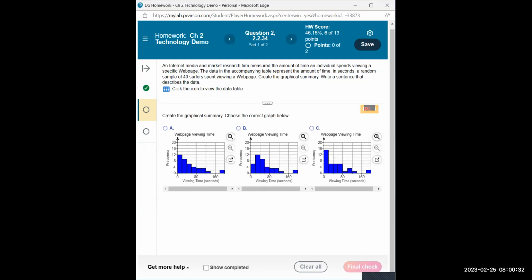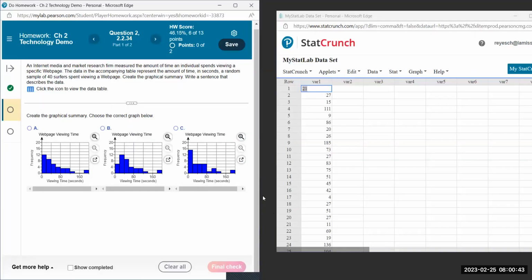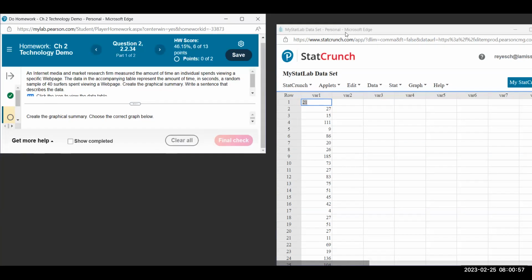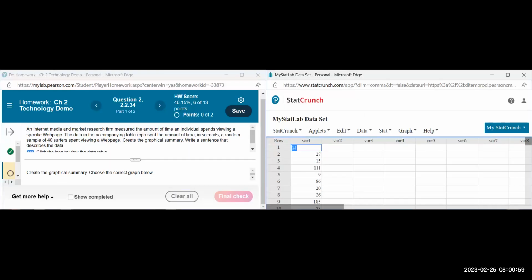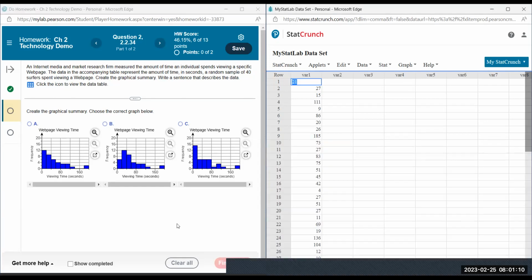Okay, let me share that. It looks like it's not being shared since I closed it. Now if on your computer, you can have two windows up. I usually slide one window all the way to the left and let go, and then take the other window and slide it all the way to the right and let go, and then it'll take up the two screens. That way you could be looking at the two screens simultaneously. You don't have to go back and forth.